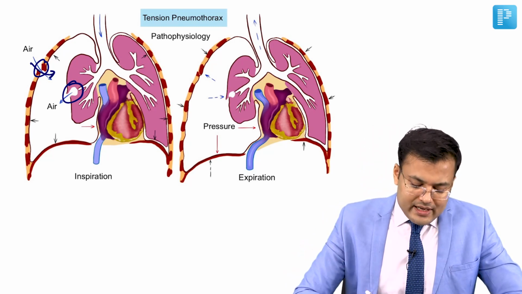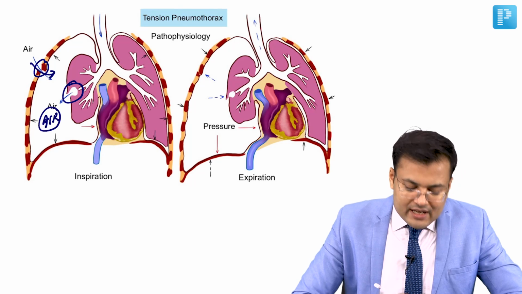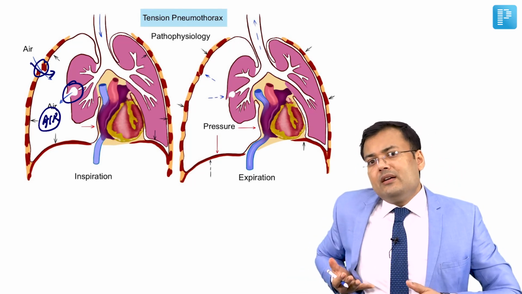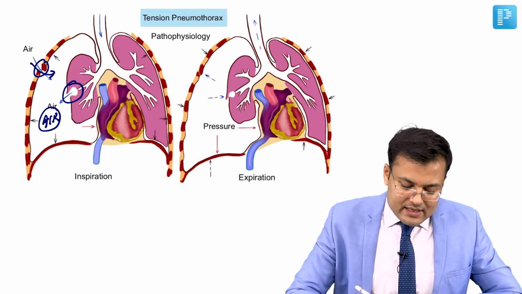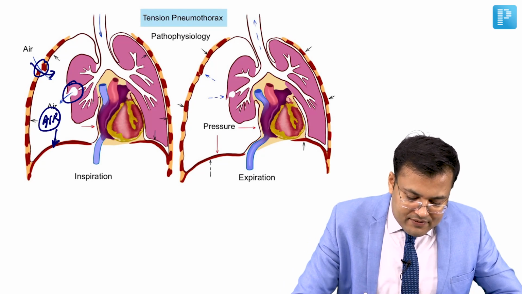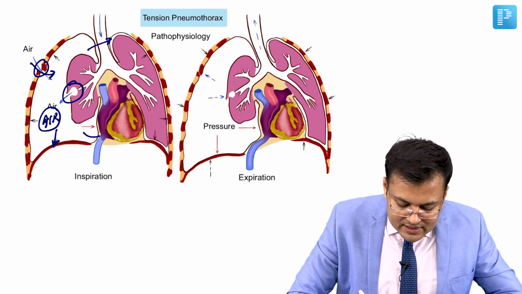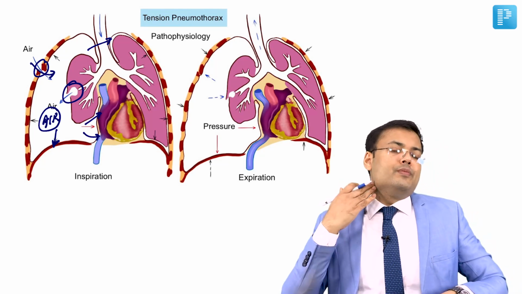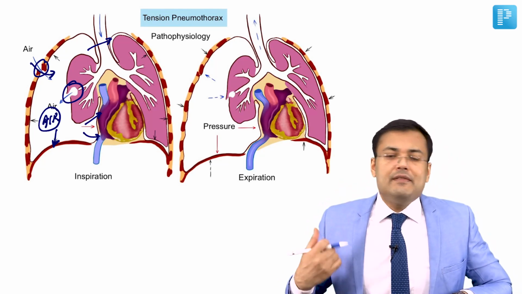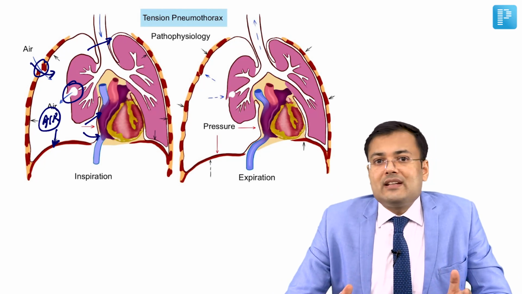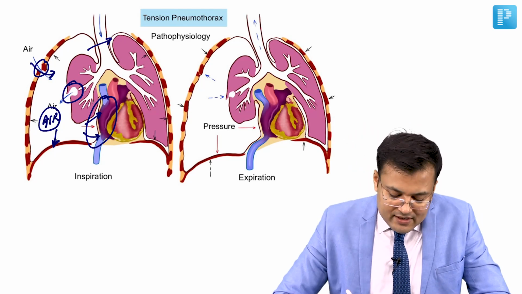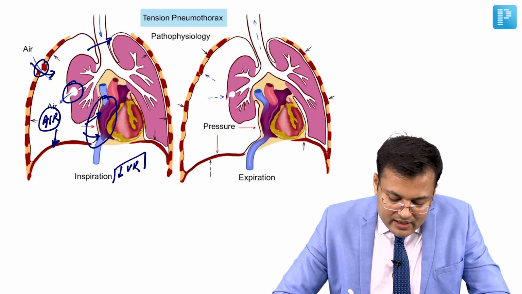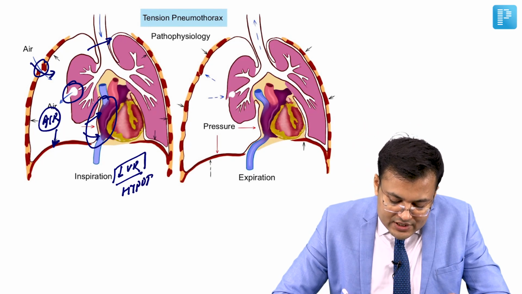Because of that, the air is forced into the thoracic cavity. And when air is collected under tension, first it is going to compress the ipsilateral lung. After that, there is depression of the diaphragm and shift of the mediastinum. Simultaneously, it compresses the superior vena cava as well as the inferior vena cava. Because of compression of the SVC and IVC, there is decreased venous return and these patients have hypotension.